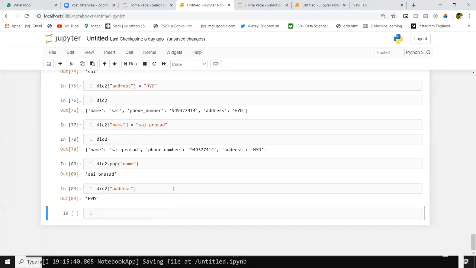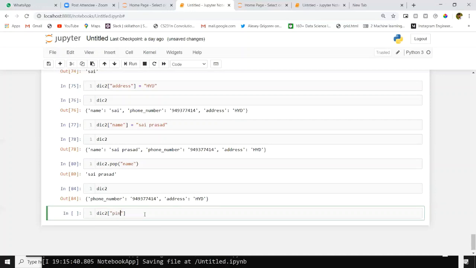Now I'm giving address. I got the output value of address. Suppose I don't have one key, for suppose pin code, in my dictionary. Wait a minute. Before that, I will print the dictionary. Now in my dictionary, I have only phone number and address.